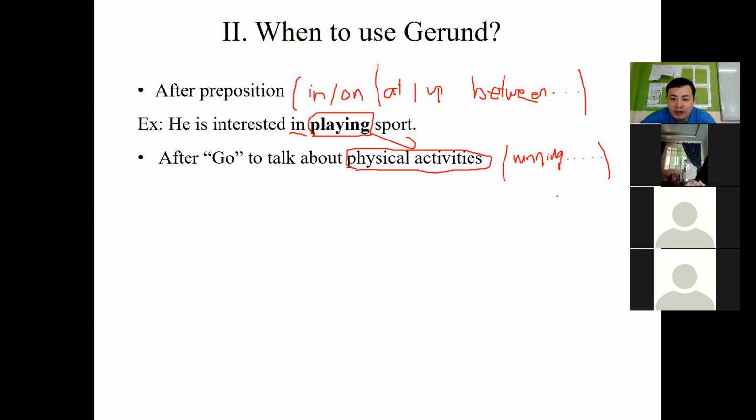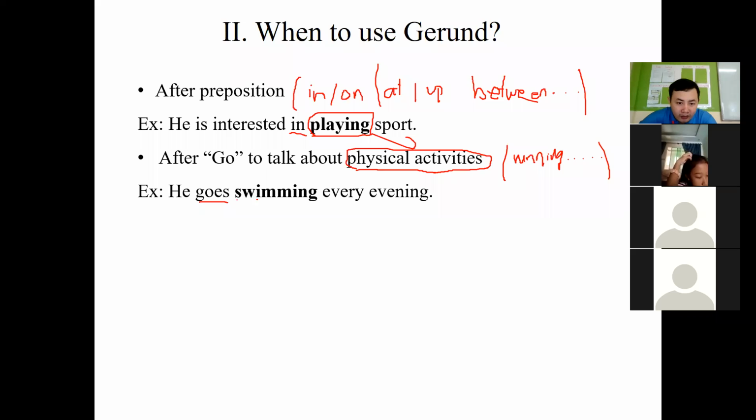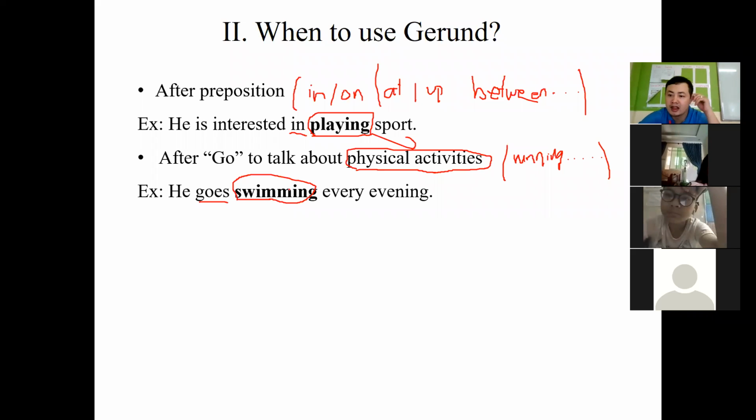So we use these activities with the word go. As you can see in the example here, he goes swimming every evening. Go, and then we need verb ing. The verb is swim, and after the word go we add ing, it becomes swimming. So he goes swimming. Swim is also a physical activity because if you want to swim, you have to use your legs, your arms, and your body as well.